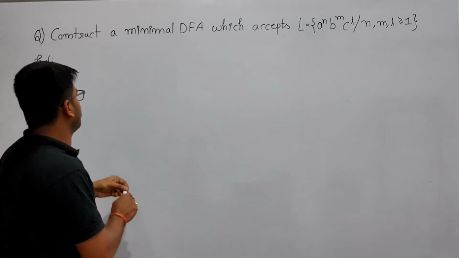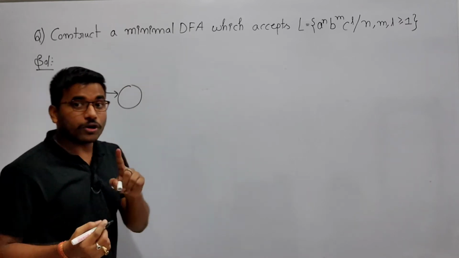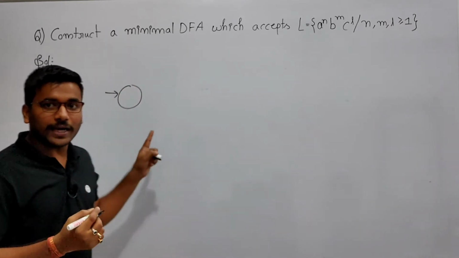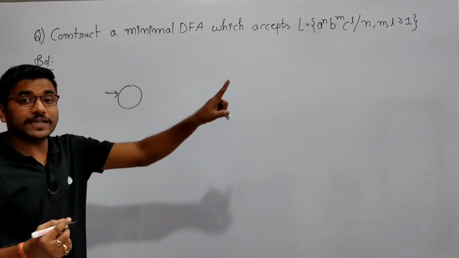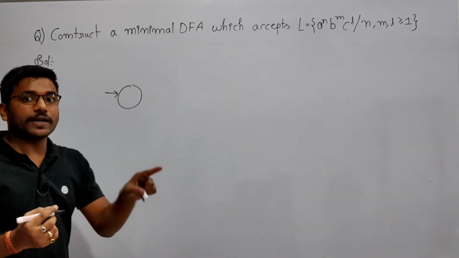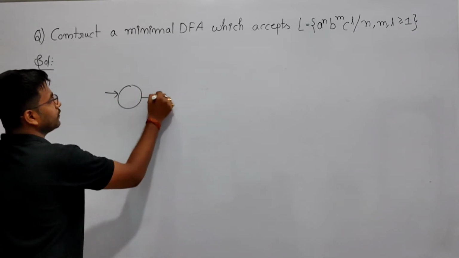So the initial state will get A. Here the initial state you are not going to make a final state. Why? Because epsilon does not belong to the language, since n, m, l are greater than or equal to 1. So at least one A, at least one B, at least one C will be there. So by getting A you are going here.